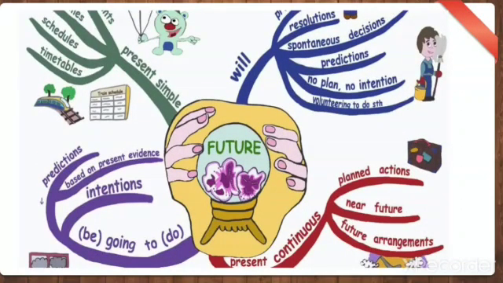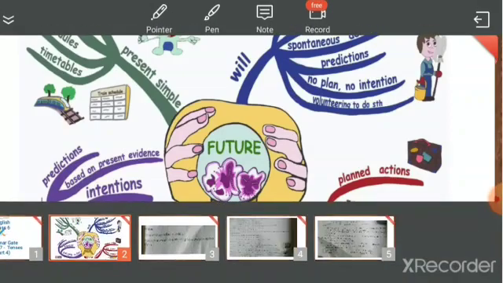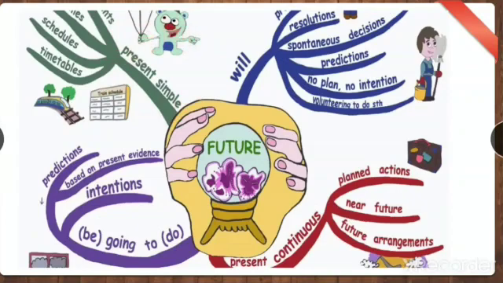Now, as you can see in the picture, future tense will have so many things. It can use present simple, it can use will based on predictions, be going to, and present continuous also we can use. So there are many ways we can talk about future tense. You can use present simple, present continuous, be going to, will. All these things come in one, that is future tense. No need to get confused.